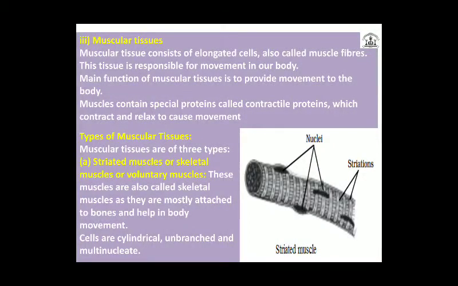Muscular tissues. Muscular tissues consist of elongated cells called muscle fibers. This tissue allows movement in the body by contraction and relaxation. It contains special contractile proteins which contract and relax to cause movement.